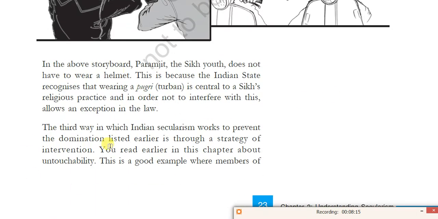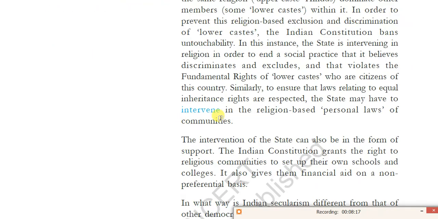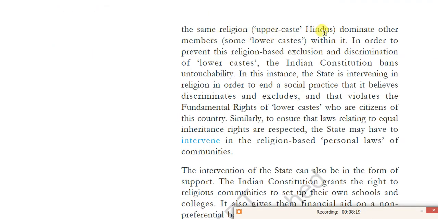Then in the above episode he is trying to explain this, right sir? Within the same religion, upper caste Hindus dominate other members of the lower castes. So in order to prevent this religion-based exclusion and discrimination of lower castes, the Indian Constitution bans untouchability. Very, very important: Article 17 of the Indian Constitution mentions the abolition of untouchability.